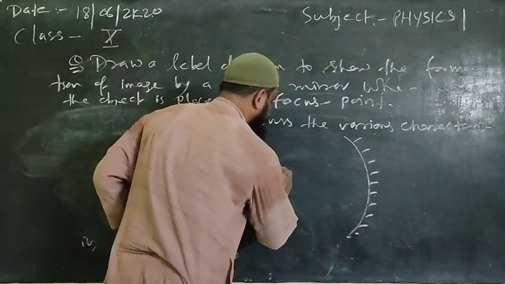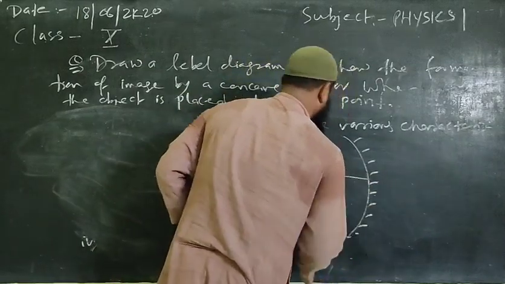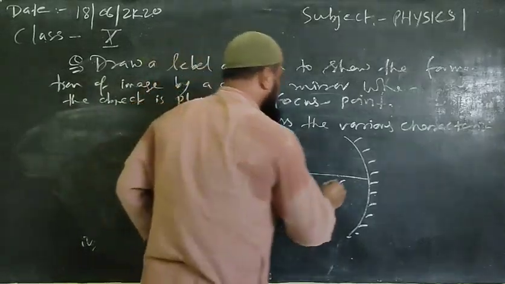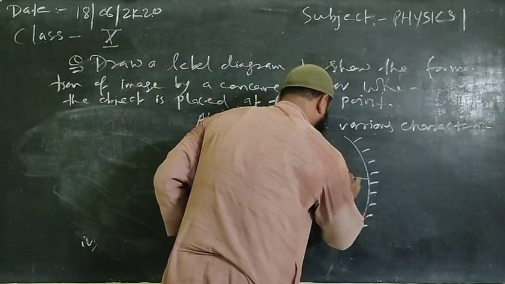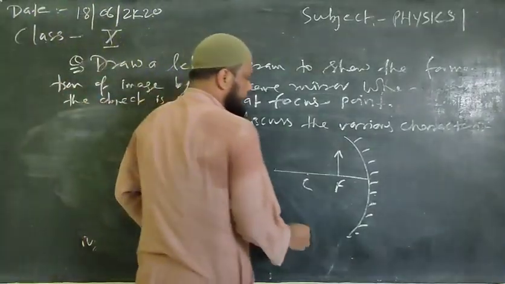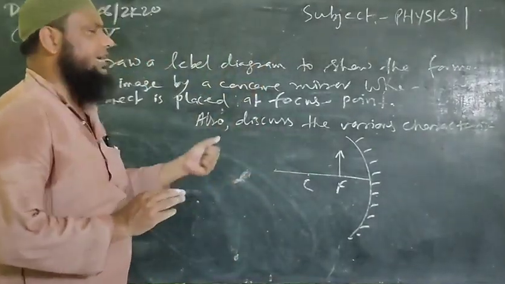We'll mark the principal axis, the focus point, and the center of curvature. In this case, we'll take the object at the focus point. Clear? Now we are looking to draw the ray diagram for this case.